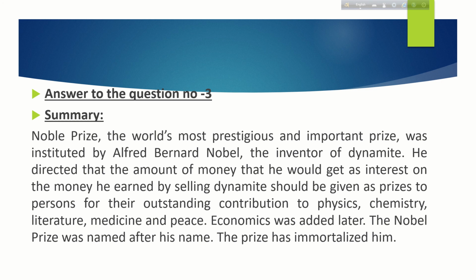These 5 were the first fields for the Nobel Prize, but economics was added later. These are all very important points from the passage, so you should include them. The Nobel Prize was named after his name. The prize has immortalized him. So this way the main points are written in the summary.